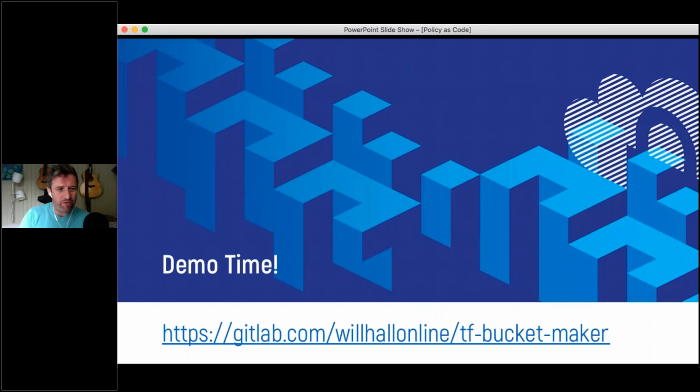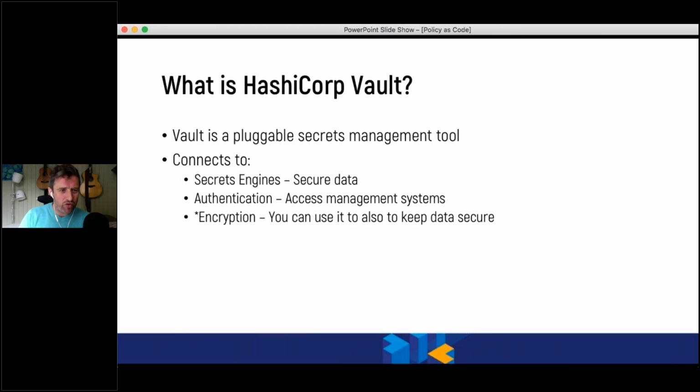So as I move on, we've gone through our demo time, and you can come back to that project and have a look through some items that have changed in that. You can also think about other tools for doing this, and one tool that I wanted to pull out was HashiCorp Vault. So Vault works in a similar way to giving API access. It's not going to be investigating JSON, it's going to be doing API access.